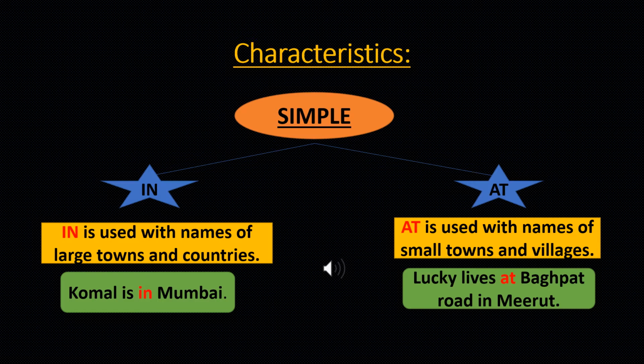Basically, there is a common difference in these two simple prepositions, like in is used with names of large towns and countries. On the other hand, at is used with names of small towns and villages. For example, Komal is in Mumbai. On the other hand, Lucky lives at Bhagpat Road in Meerut.